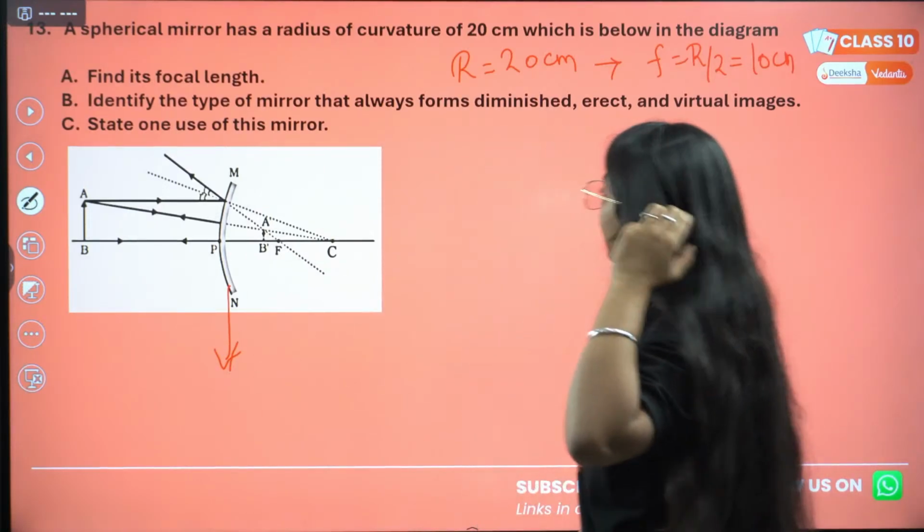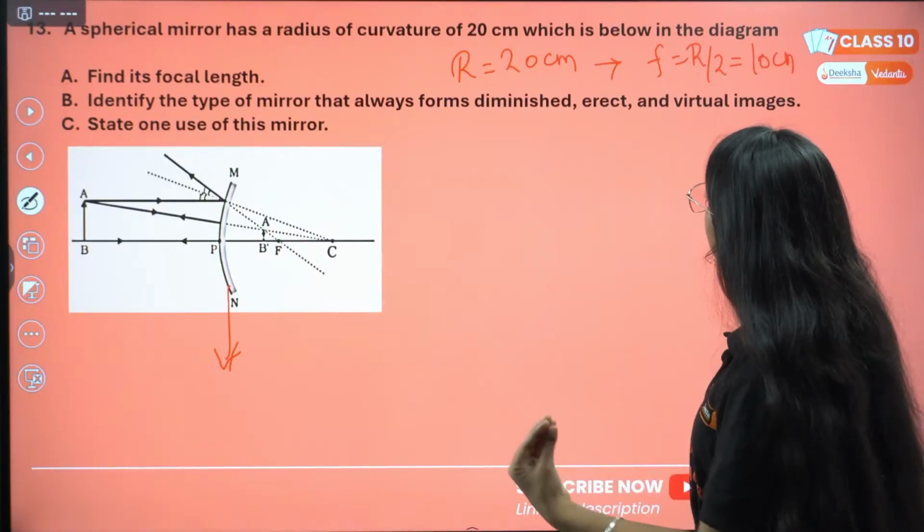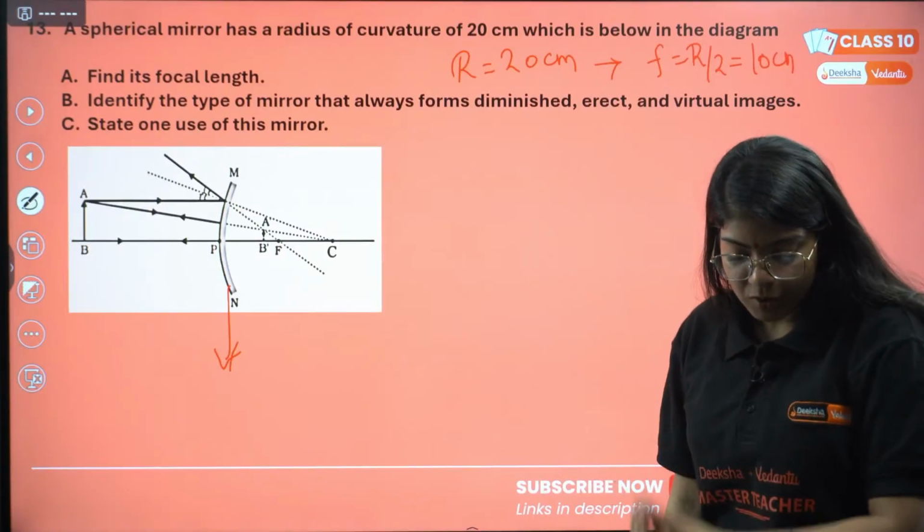Now, let me know this type of mirror. Identify the type of mirror that always forms diminished, erect and virtual images.